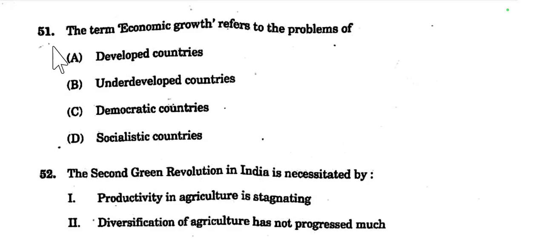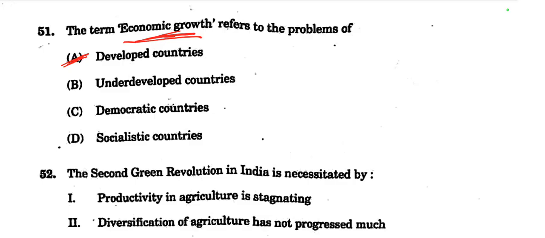Question number 51, today's first question. The term economic growth refers to the problem of developed countries, underdeveloped countries, democratic countries or socialist countries. Developed countries are already developed, so there is no need for economic development in their country, but economic growth is there.